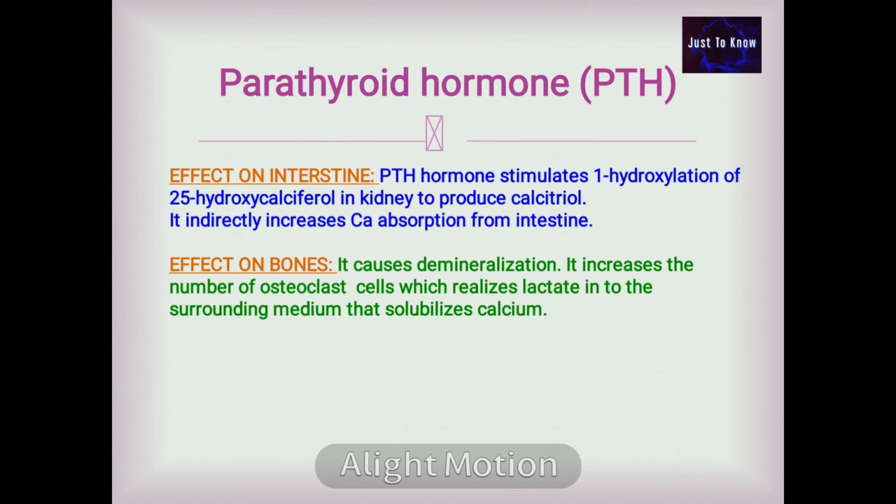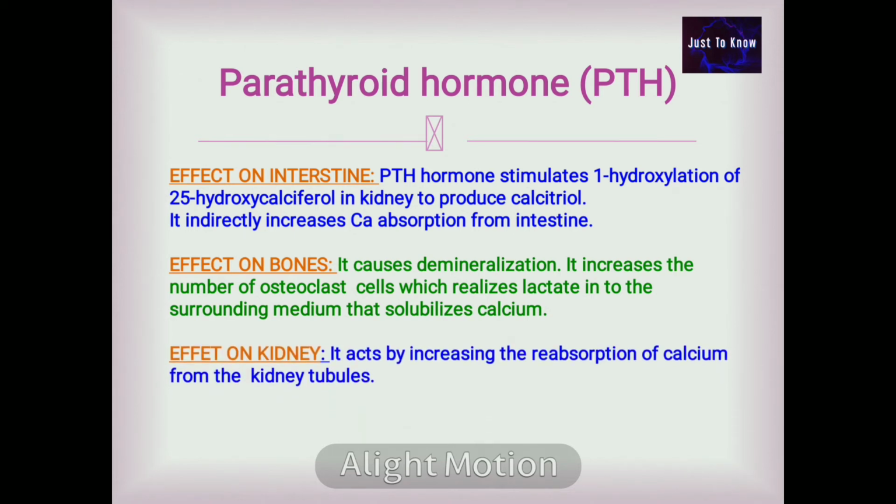It increases the number of osteoclastic cells which release lactate into the surrounding medium that solubilizes the calcium. Effect on kidney. It acts by increasing the reabsorption of calcium from the kidney tubules. Ultimately, parathyroid hormone increases the calcium absorption and increases the serum calcium level.